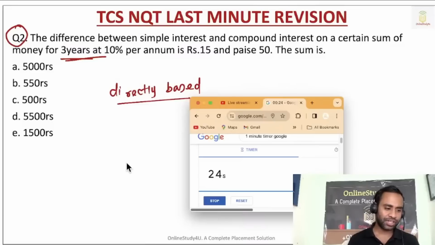Okay, so just use the formula: P R square into 300 plus R divided by 100 cube. Convert that paise into rupees, right? 15 rupees and 50 paise. If you convert 50 paise to rupees, 50 by 100, that is 1 by 2, right? Clear?